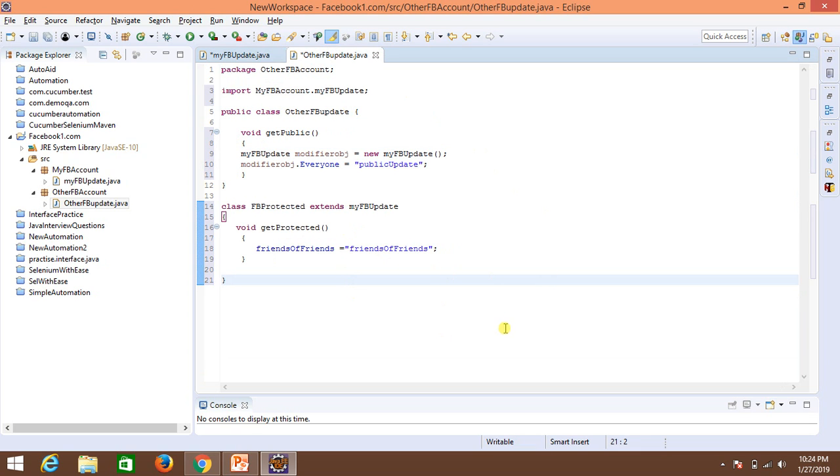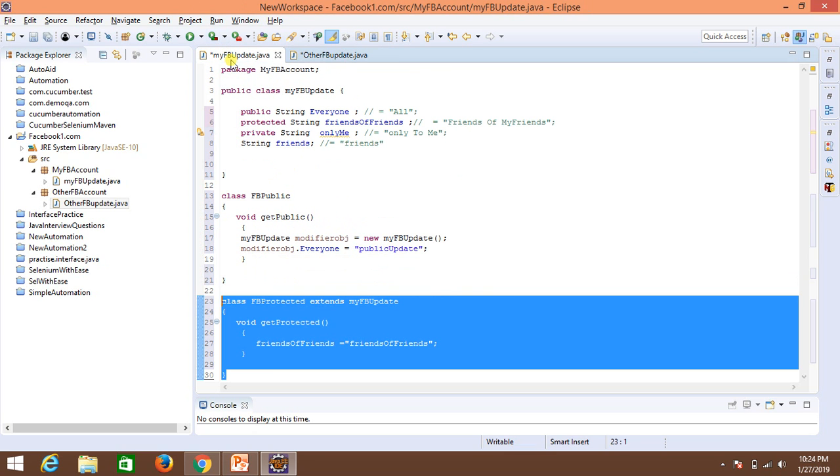You're able to do it because, again, see, it will tell you my FB account package of my FB update. This variable belongs to a class of some other package. Because you have simply extended it here, you are able to use it directly, right?